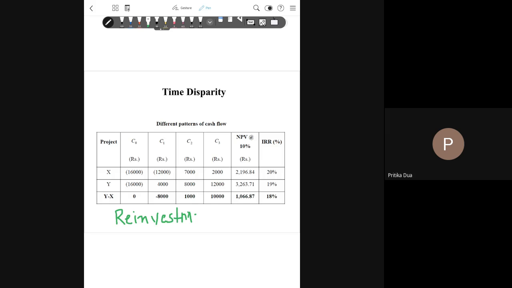Reinvestment rate assumption. Now, what is reinvestment rate assumption? According to this assumption, all the intermediate cash flows of a project are reinvested at the discount rate as per NPV. Let me complete this statement and then I'll explain it. But under IRR, we say that all the intermediate cash flows are reinvested at IRR.